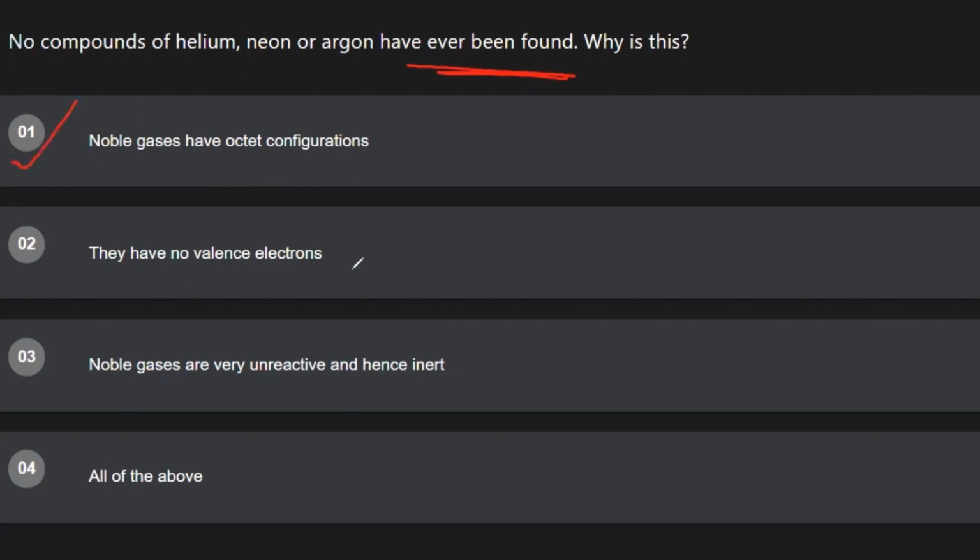They have no valence electrons. Valence electrons are the electrons that are ready to bond. And helium, neon, and argon, they don't have any valence electrons because all of the electrons are already in a stable configuration, so they don't like to bond. So no valence electrons. That's correct. Noble gases are very unreactive, therefore inert. Right. They're unreactive and inert because they have a stable configuration already. So the answer is all of the above.